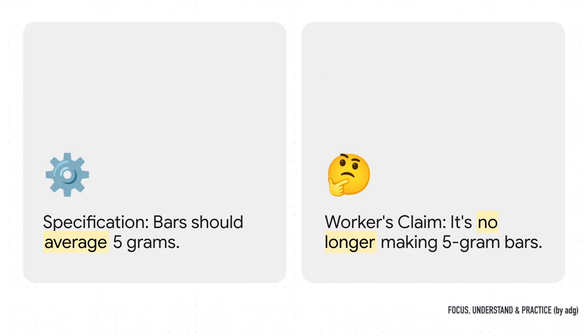So you've got two competing stories here. On one side, you have the official specs for the machine. It's calibrated, it's set, it's supposed to be making bars that weigh exactly 5 grams on average. But then you have the worker, relying on their experience, saying, you know what, I don't think it's hitting that number anymore. So who's right? How do you figure this out?